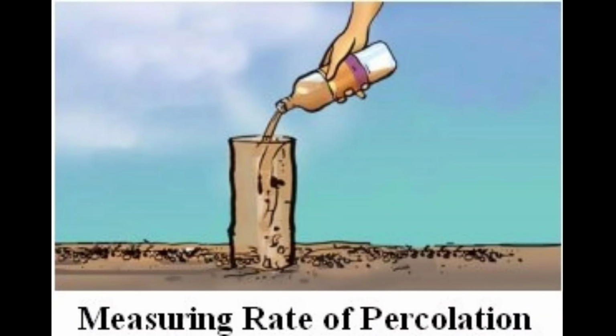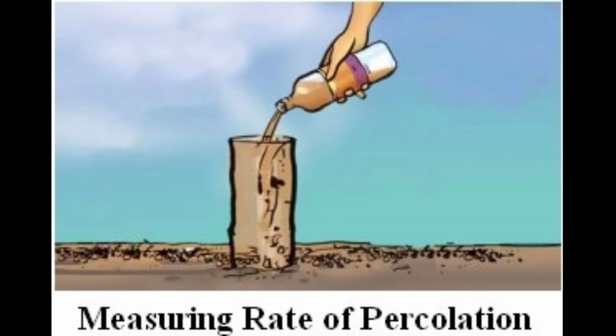Now soil also allows water to percolate. What is percolation? The process in which water passes down slowly through the soil is called percolation of water. Now this also you can do by a simple activity. Take a PVC pipe and fix it on the ground and slowly add water. Like if you are adding 500 ml or 40 ml or 50 ml, whatever water, then see how much time is required by the water to completely percolate inside the ground.